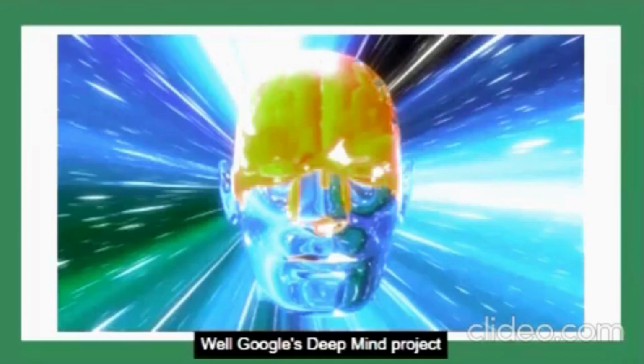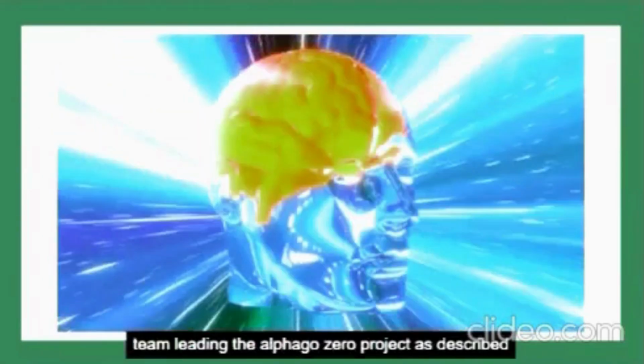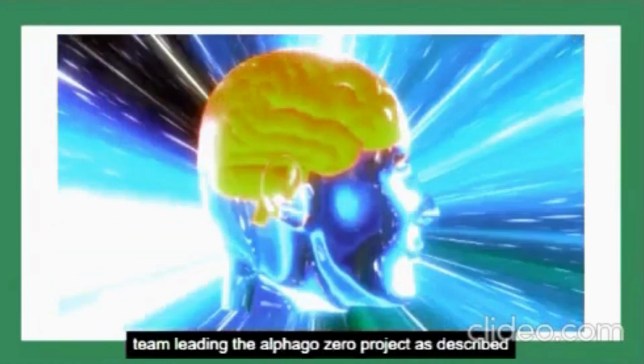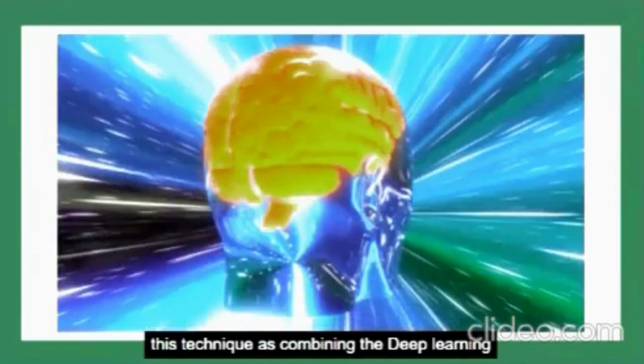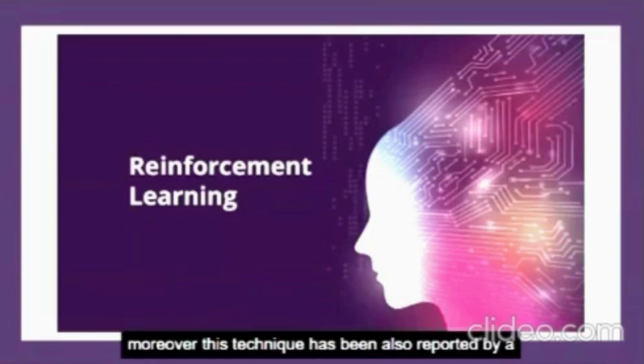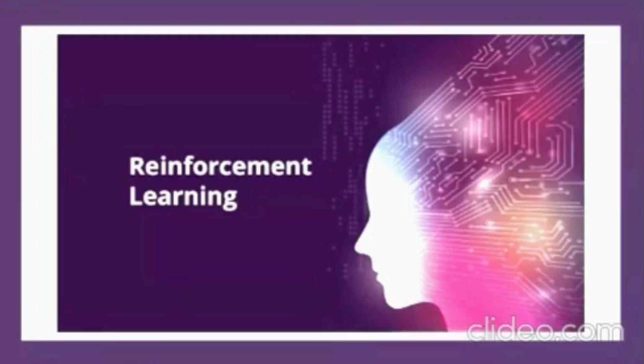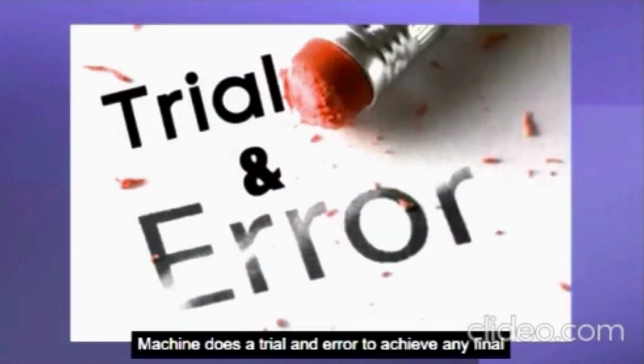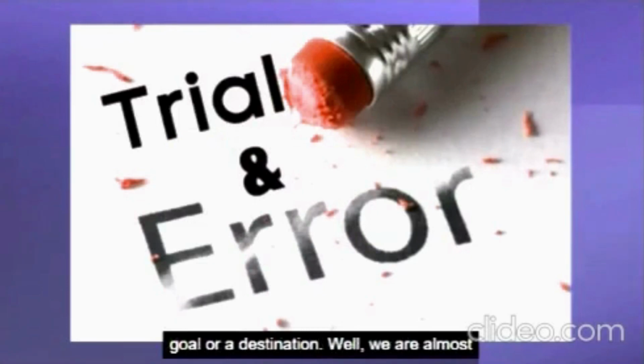Well, Google's DeepMind project team leading the AlphaGo Zero project has described this technique as combining deep learning with the Monte Carlo tree search mechanism. Moreover, this technique has also been reported by a few other scientists as reinforcement learning, where the machine does trial and error to achieve any final goal or destination.